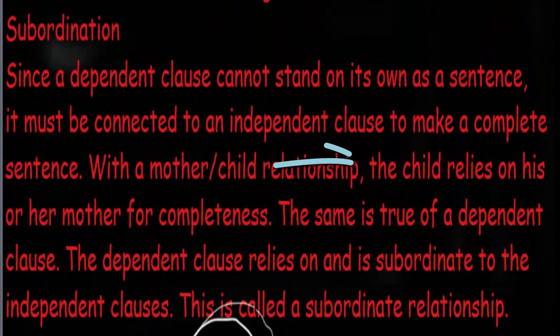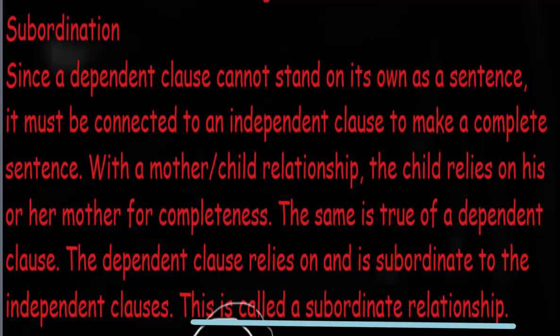Okay, so the child relies on his or her mother for completeness. The same is true of a dependent clause. The dependent clause relies on and is subordinate to the independent clause. So this is called a subordinate relationship.